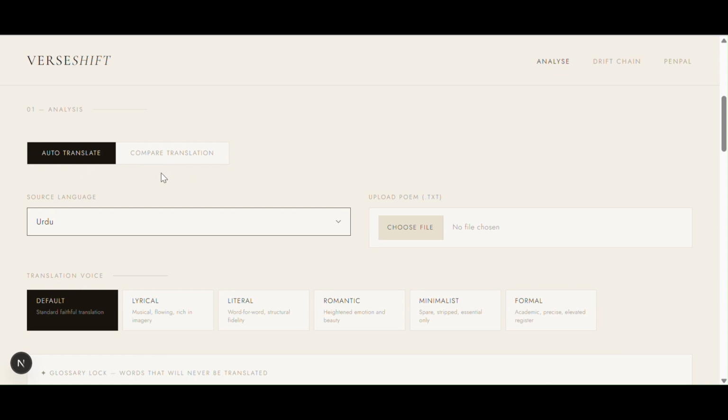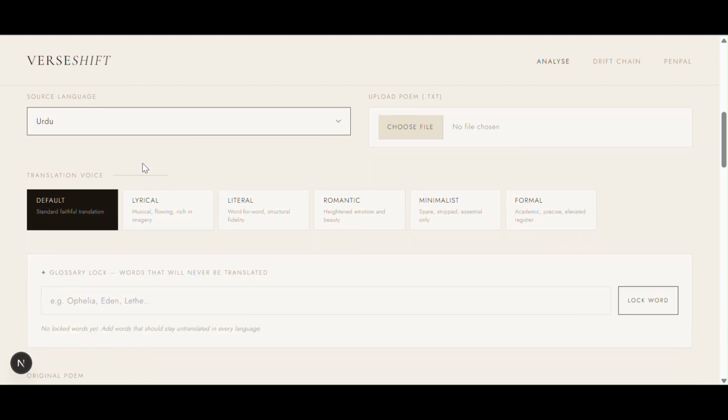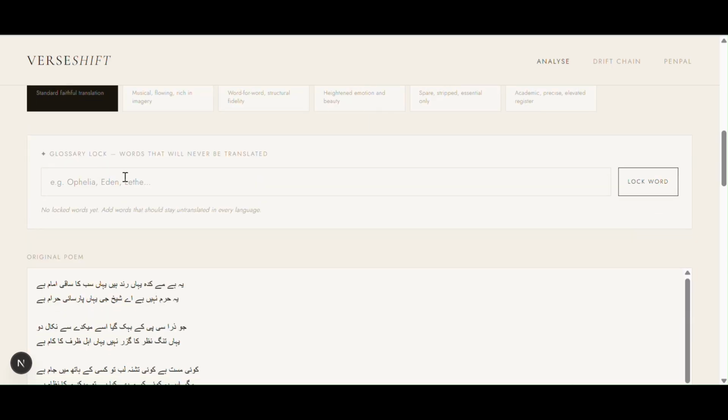For now, I'm also going to explain what the compare translation does. As you might know, writing has a lot of voices, even in academic writing, formal business writing, or free verse writing. There's always a tone that you need to use. So here we have different tones, because I understand that a translation cannot always be in one tone, and you might have different needs or wants with what you want to achieve. For now, I'm just going to use the default voice.